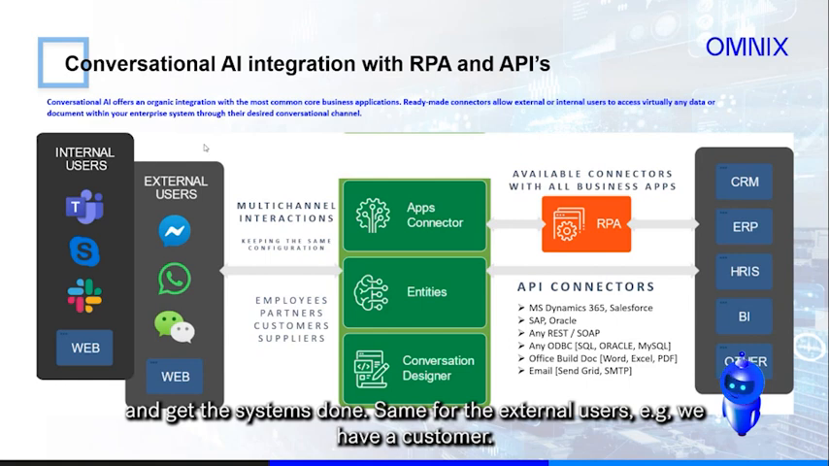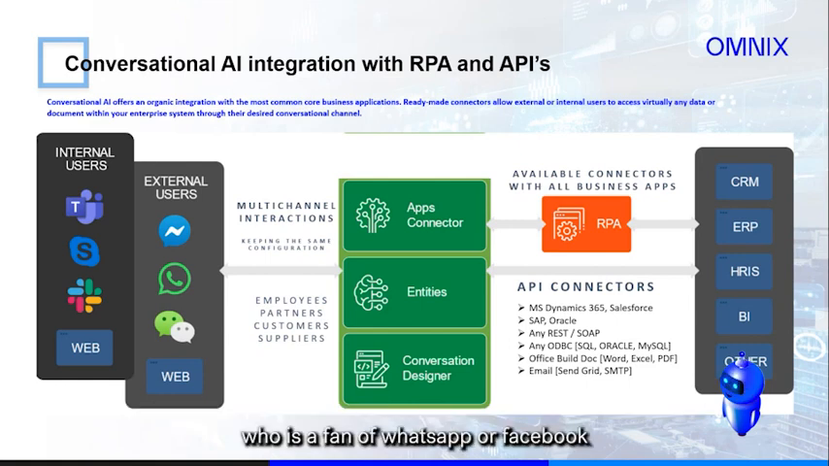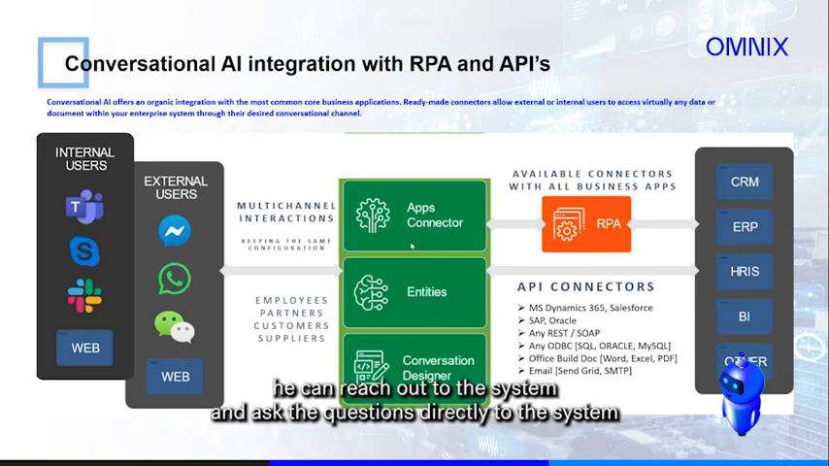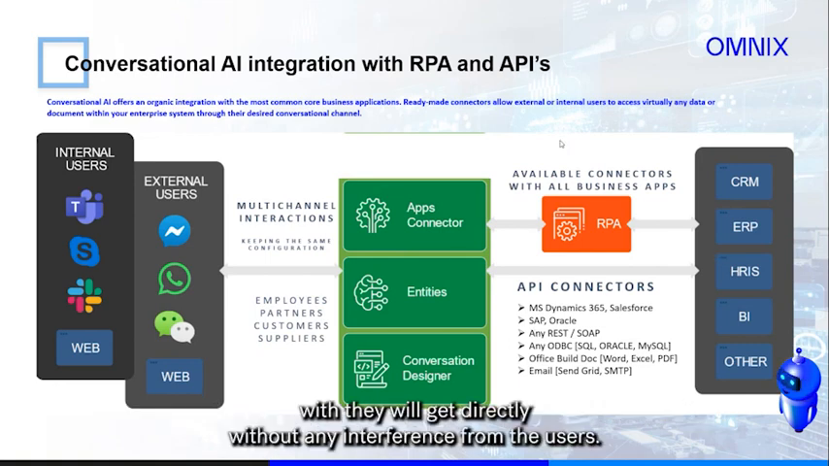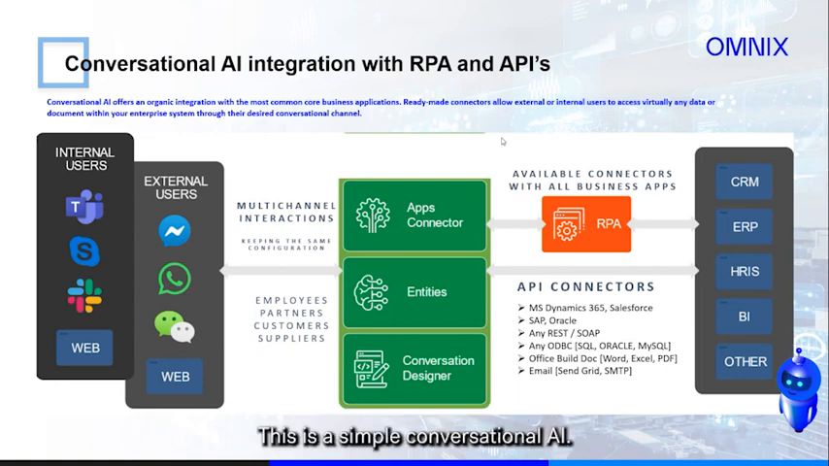Same for external users. For example, we have a customer who is a fan of WhatsApp or Facebook. Directly from Facebook, he can reach out to the system and ask questions directly. He can reach out to a hospital, insurance companies, or educational institutes, and they will get answers directly without any interference from a user. This is simple conversational AI.